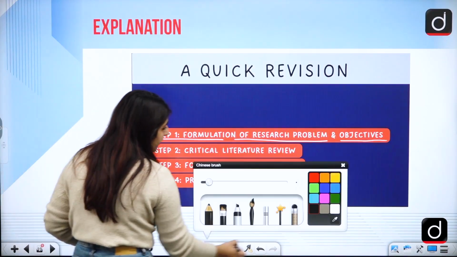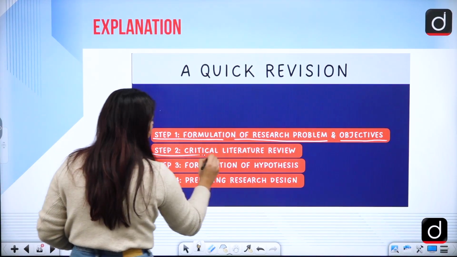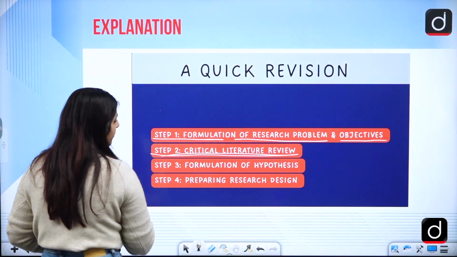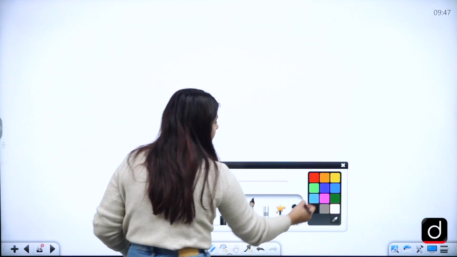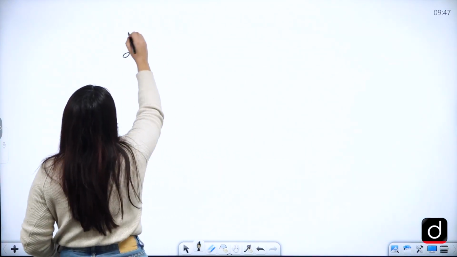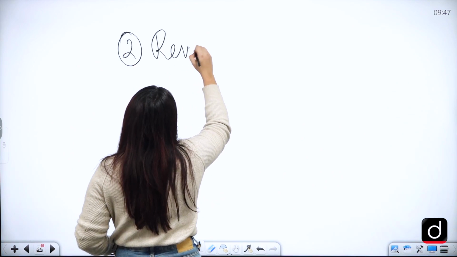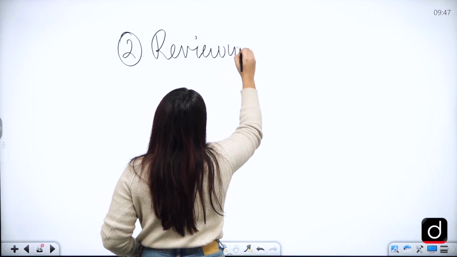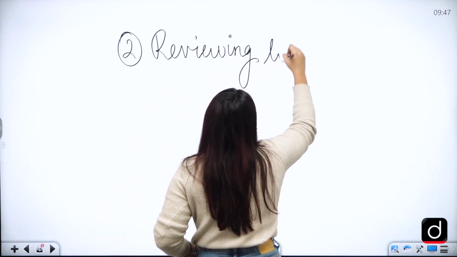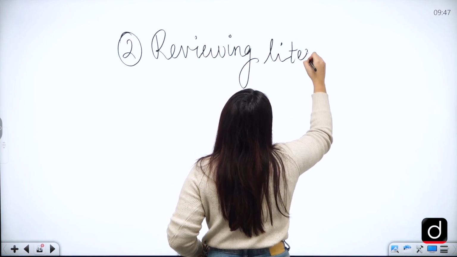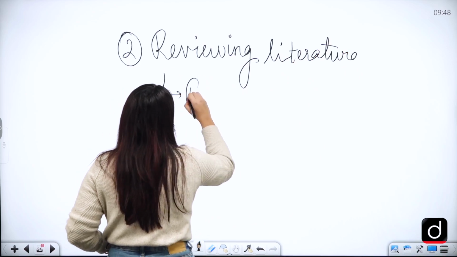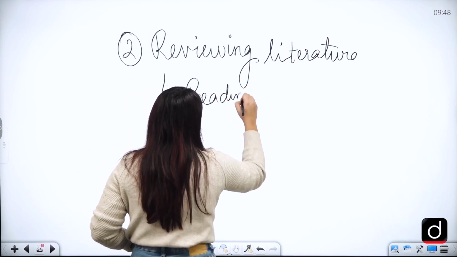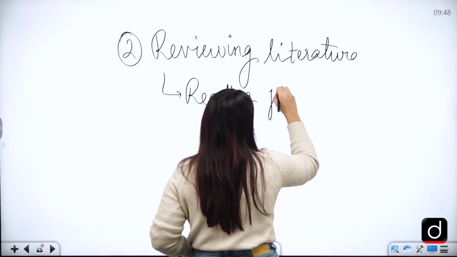Second thing we have here is critical literature review. You should be the one who is reviewing the literature. If you say reviewing literature, it means that you are reading certain journals related to that phenomenon.